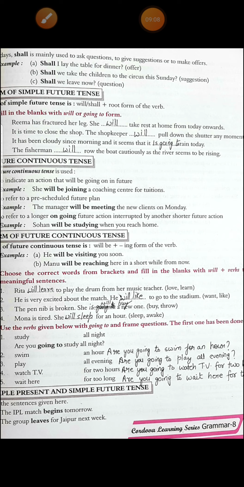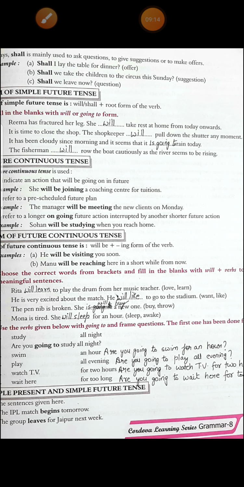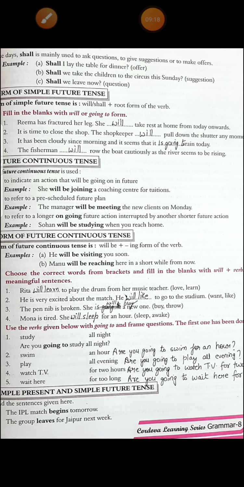See what is there in this exercise. You have to use will plus verb, and in the bracket you can see there are two verbs given and you have to choose the appropriate one. So that is what we have done. I hope there is no problem doing the exercise.